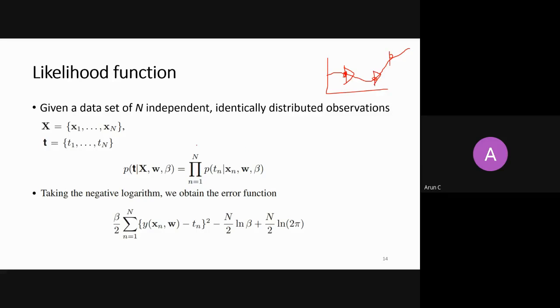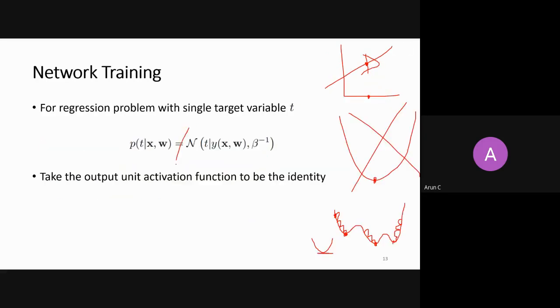So this is my same old story. This is my likelihood function. I have assumed a neural network. I have assumed a Gaussian distribution for every point. So this is my mean, right? Which is given by some function. But this function is not linear. I cannot say that it is a straight line here, right? This function is not linear. This function can be any curve. A non-linear function is this.